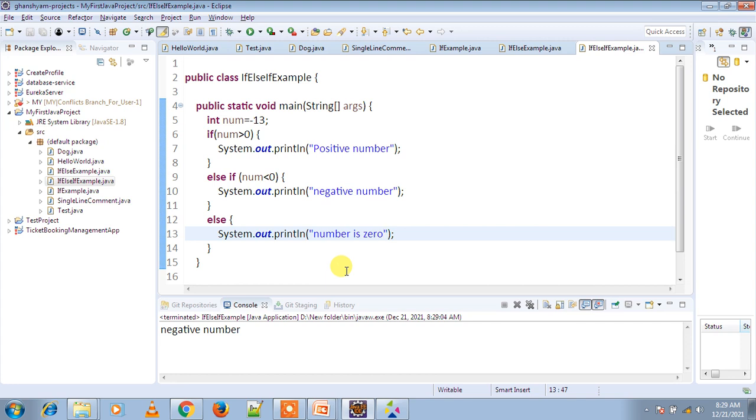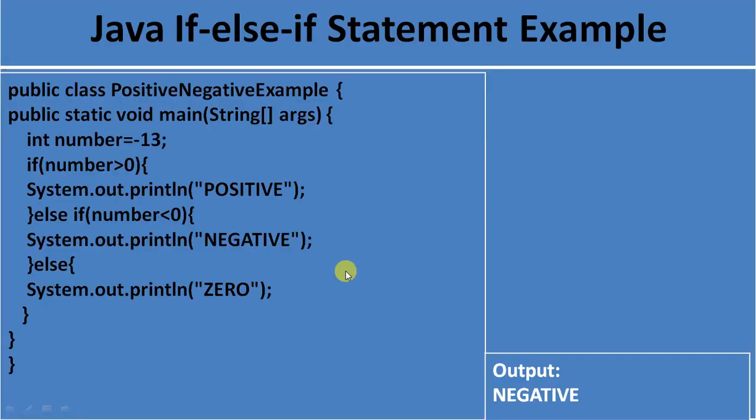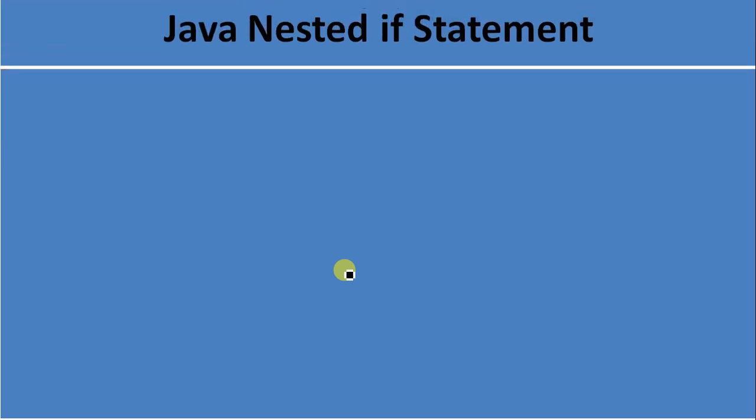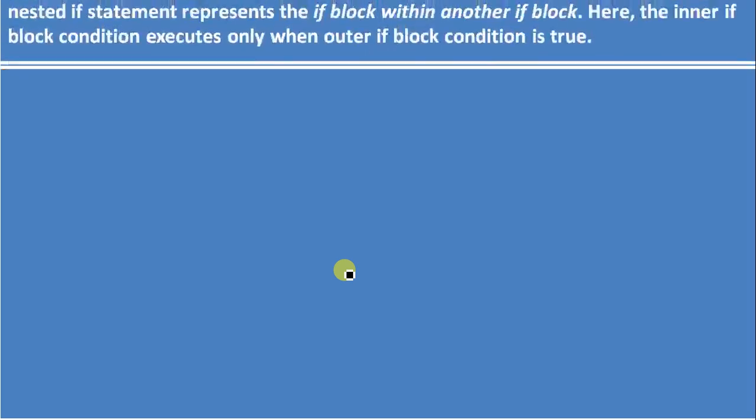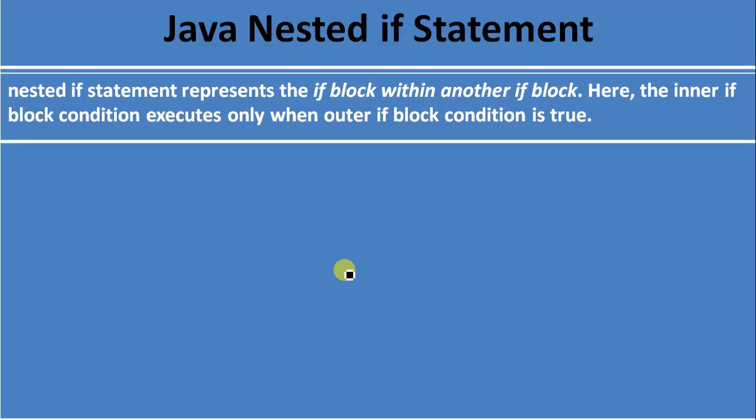So this is the example of the if else if control statement. Now let's go for the next one. Next one is the Java nested if statement. A nested if statement represents an if block within another if block. Here the inner if block condition executes only when the outer if block condition is true.